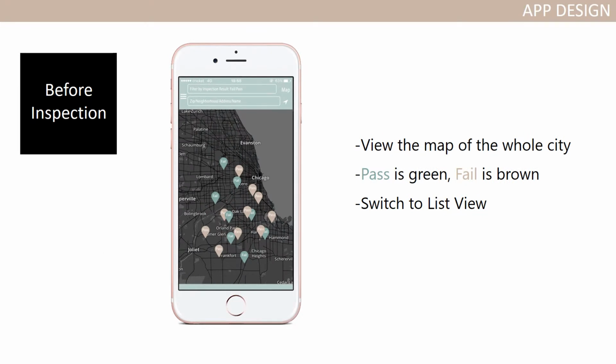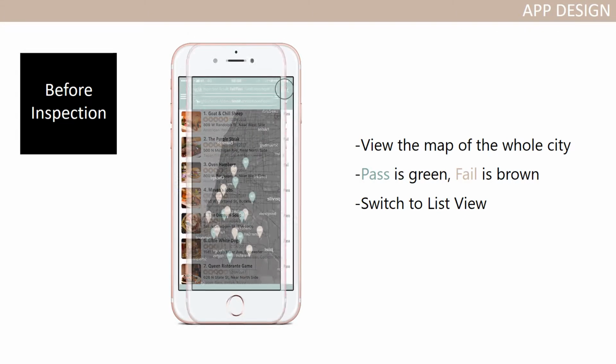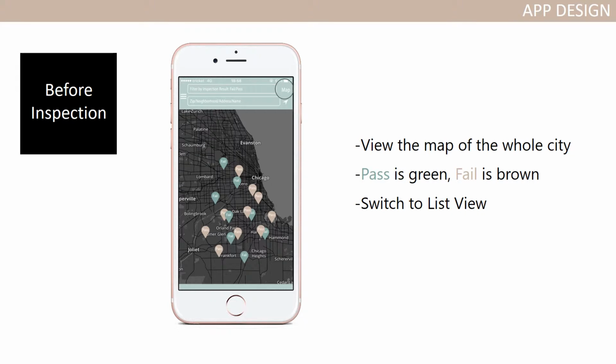Next is our app design. It will help inspectors increase their work efficiency in 3 stages: before inspection, during inspection, and after inspection. When opening the app, the inspectors will see a map of the whole city. Establishments with the predicted result will pop up on this map. The green is pass and the brown is fail. Then the inspector can choose to view establishments by list. Also, they can choose to switch back to map view.